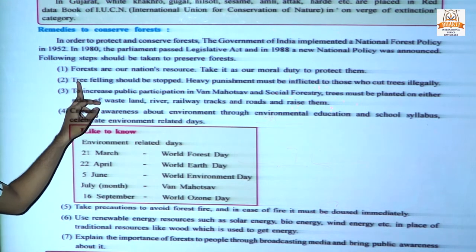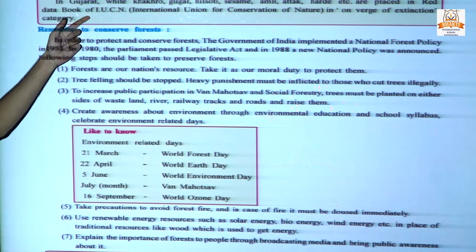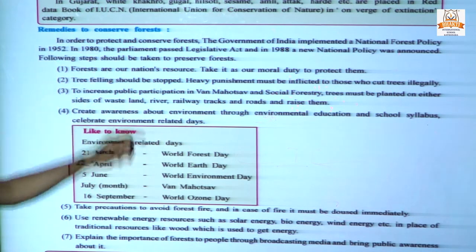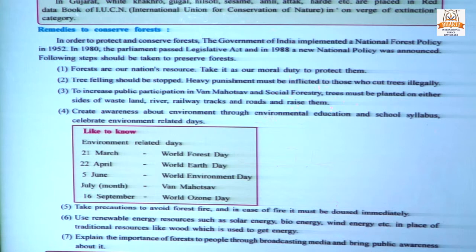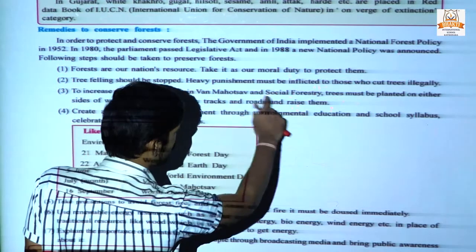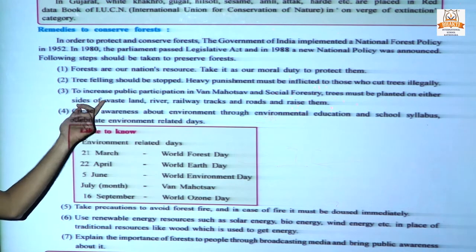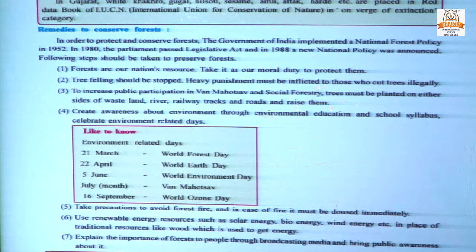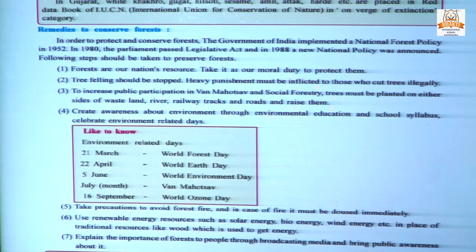Tree felling should be stopped. Tree felling means cutting down trees, for zoom cultivation and urbanization, and it should be stopped. Any person or organization cutting trees illegally should be punished with heavy punishment. Increase public participation in Van Mahotsav and social forestry. Also, trees must be planted on the sides of roads, rivers, and railway tracks, and from that we can raise the forest level.